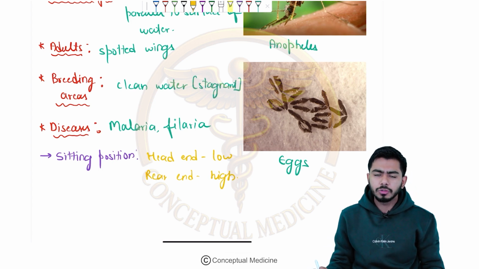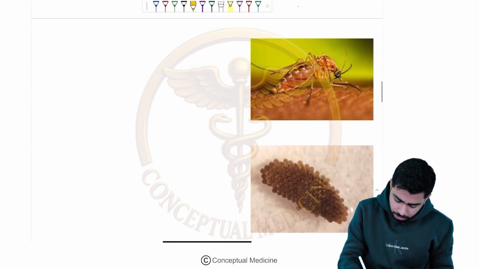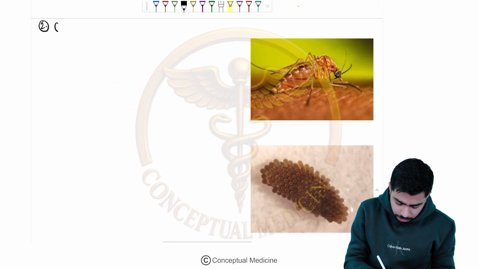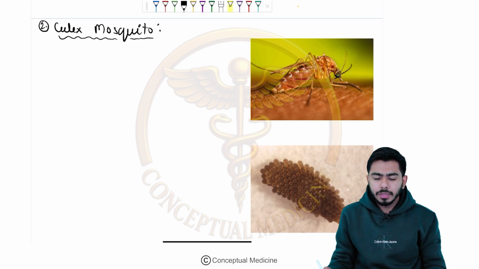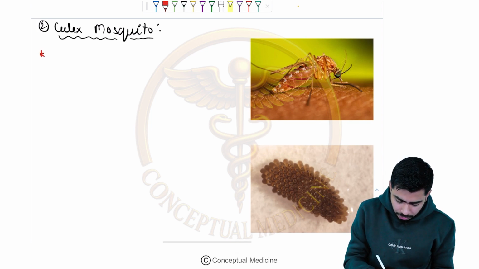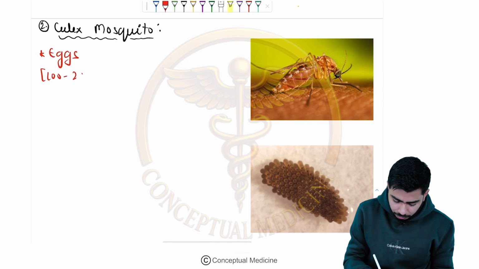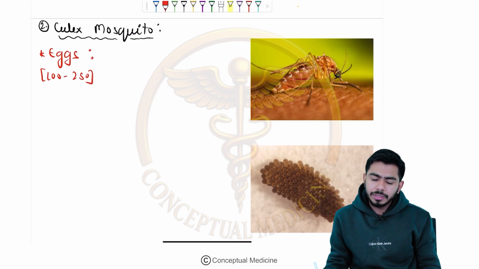That is the Culex mosquito. Now let's talk about the second one, the Culex mosquito. In the Culex mosquito, we are seeing the same points again. I'm going to talk about the eggs. They will be around 100 to 250, right? And what about the eggs? They will be laid in clusters.